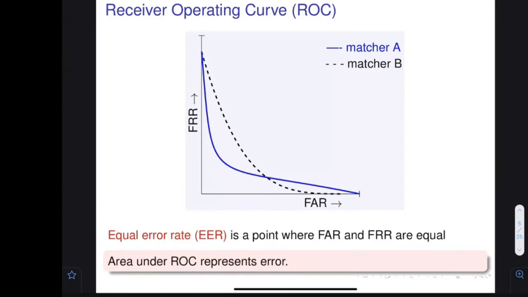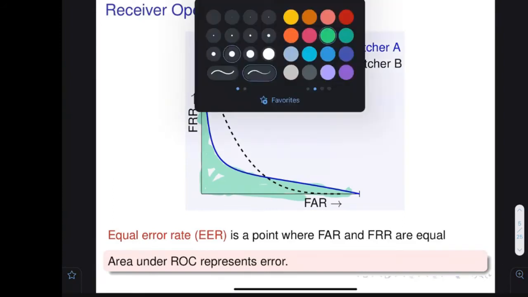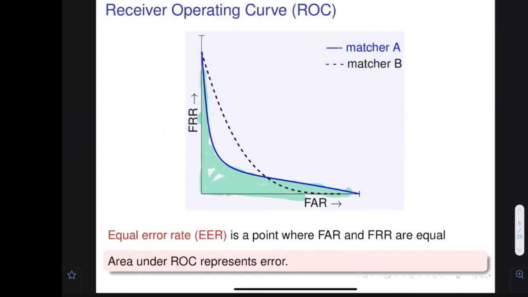So let's assume that I have a matcher or a system A on which this kind of curve I have obtained. A very important thing I'm going to tell: the area over here is called the AUC, area under curve, and this represents the error. So if this is high, it means the system is going to make larger errors. With the two systems that we have right now, this is matcher A, and let's assume that this is another matcher, matcher B. In this matcher, this is the area.